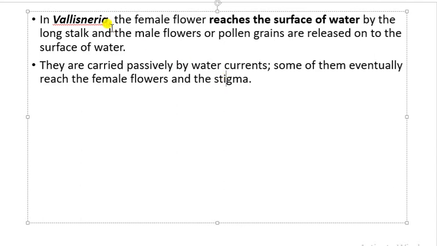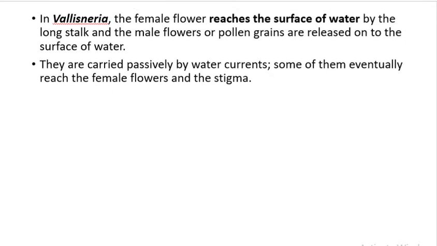So in Vallisneria, the flower reaches the surface of water, and the male flower or pollen grains are also released on the surface of water at the same time, and as a result pollination can take place by water.